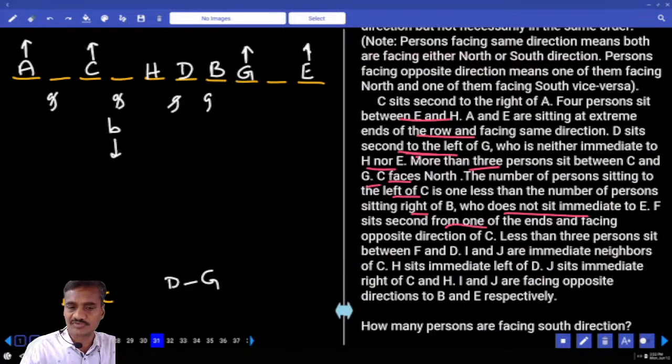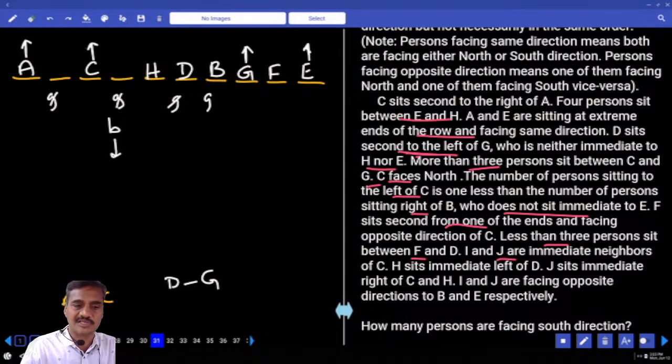F sits second from one of the extremes and faces opposite to C. F can be second from the left or second from the right. Less than 3 persons sit between F and D. Now between F and D, lesser than 3, hence F must be near D. Isn't it? Then only F is second, with less than 3 persons between F and D.